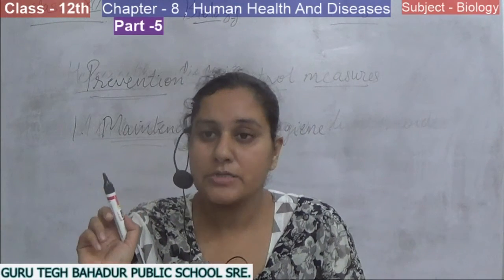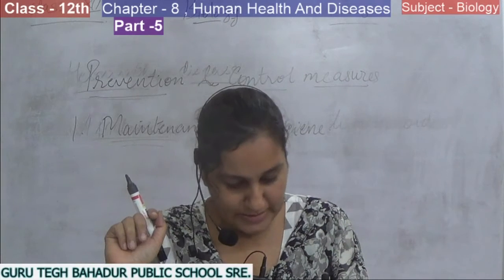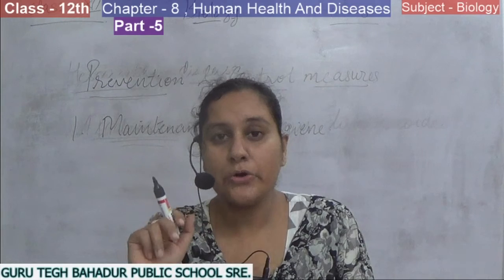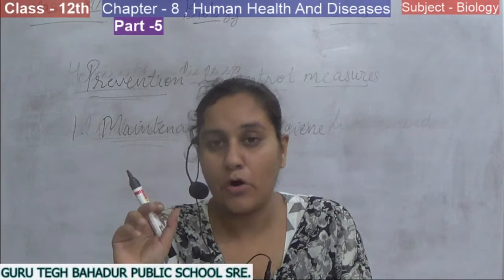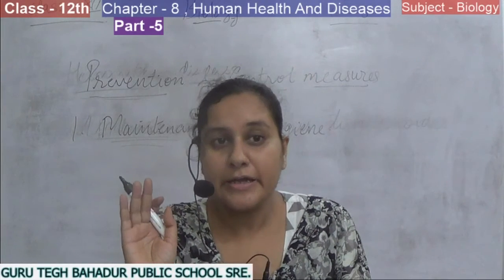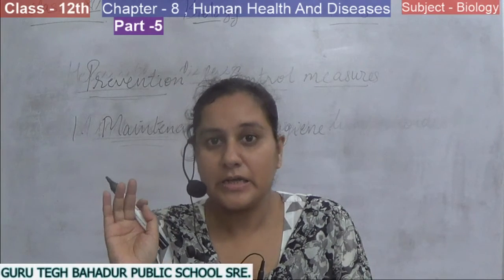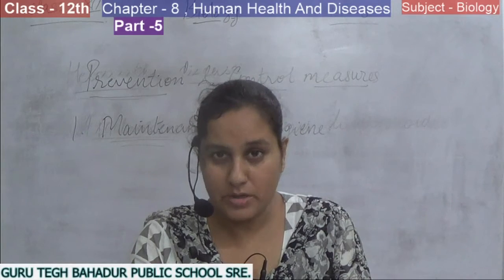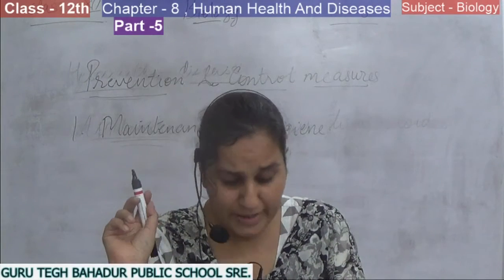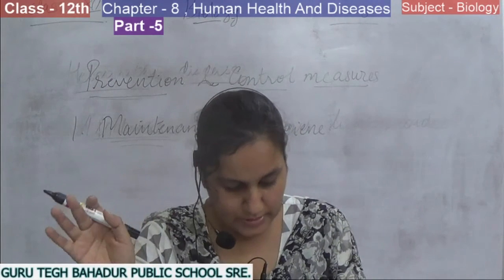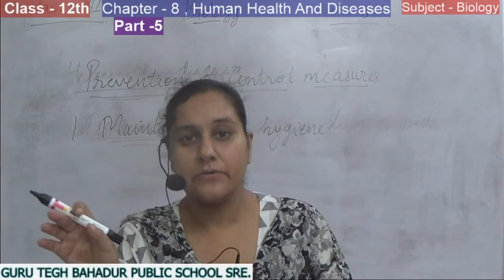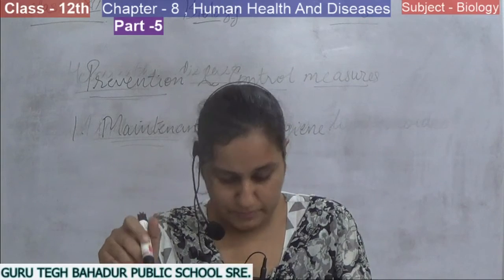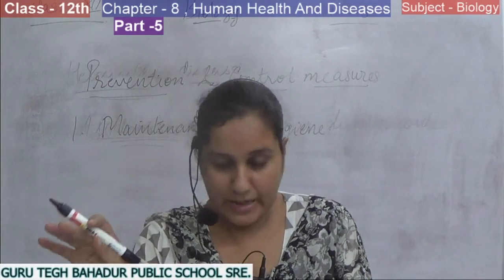For the mosquitoes, you can use mosquito nets. Avoid stagnation of water in and around your residential area. Stagnation of water means पानी को कहीं भी इकट्ठा नहीं होने देना, either in the coolers, in the containers, or any ditches and ponds around you. So regular cleaning of the household coolers, other containers, even pots and other things in which the water can be collected. So we have to clean all these things.